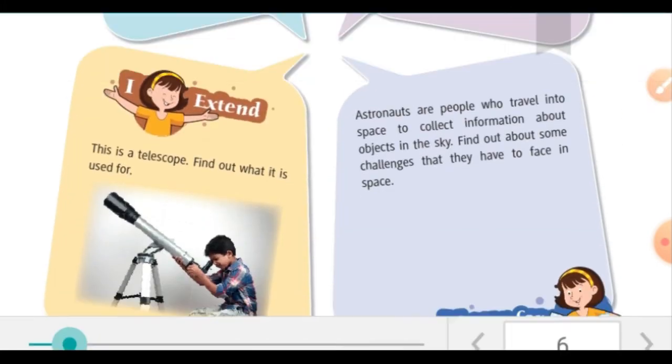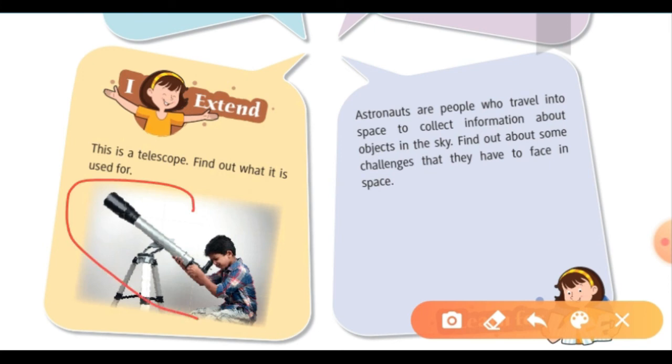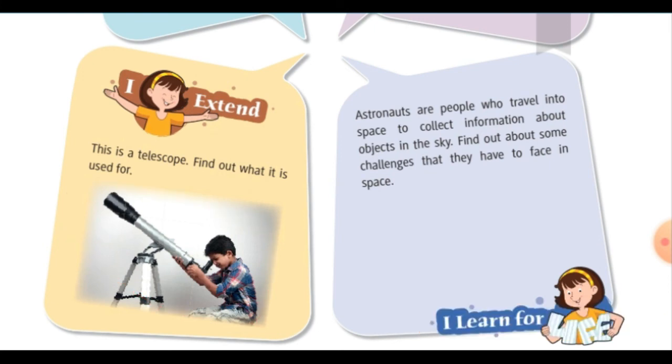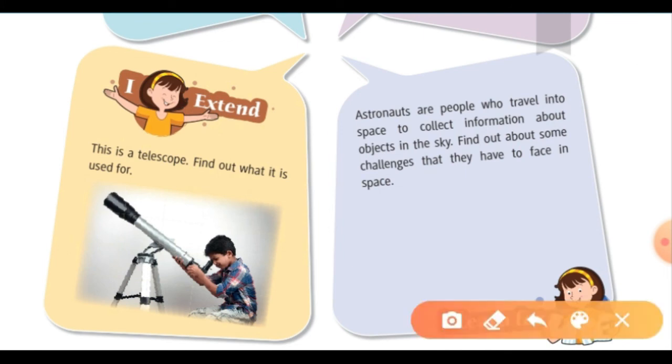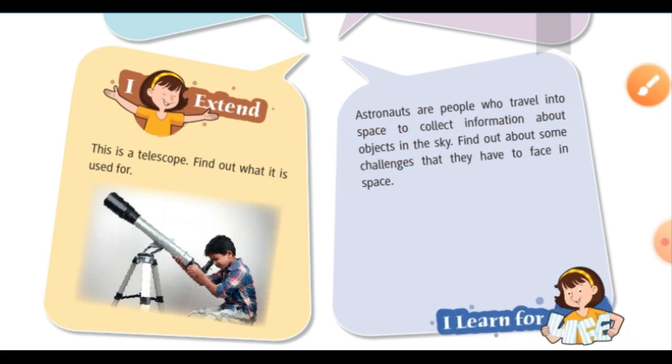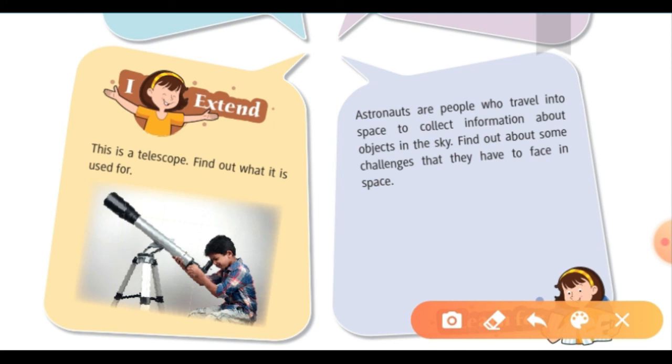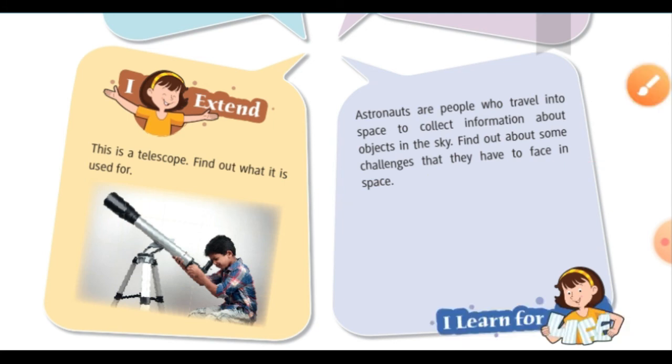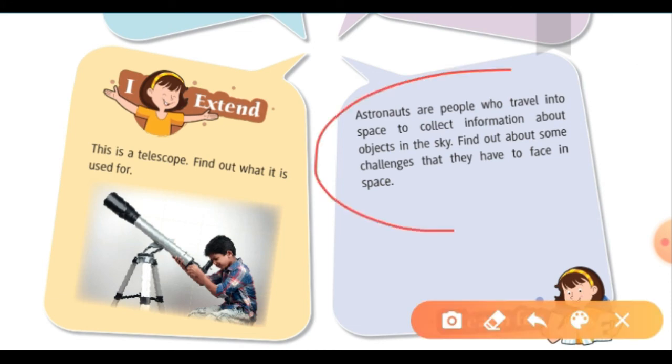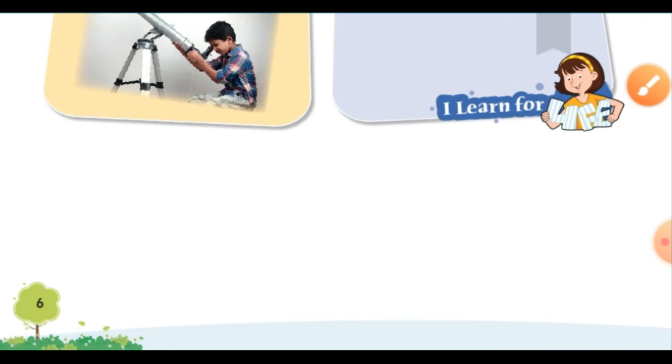In I Extend, this is a picture of a telescope. Now you have to find out why this telescope is used. And the last one: astronauts are the people who travel in space to collect information about the objects in the sky. So you have to find out some challenges that they have to face, what are the problems that astronauts face when they go to space.